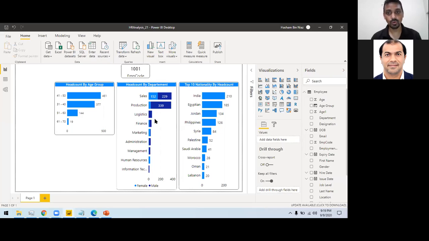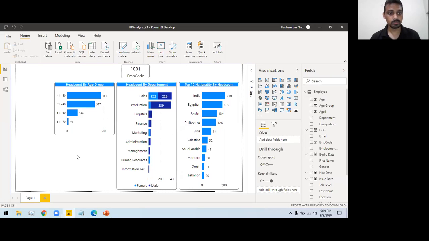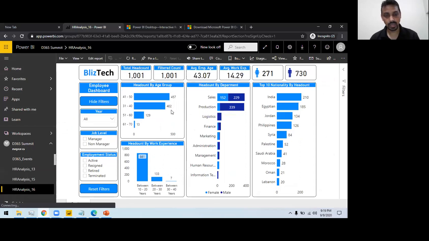And for those of you who missed the first part, we have almost covered 3 charts, 1, 2, 3. So we are almost there. And then we will do this upper part and this filter pane and the later part. So you see how I'm able to adjust all those things. And very quickly, in less than 30 minutes, we have something ready and workable.